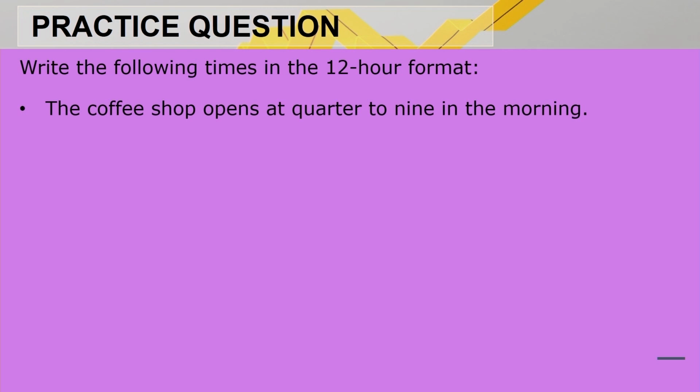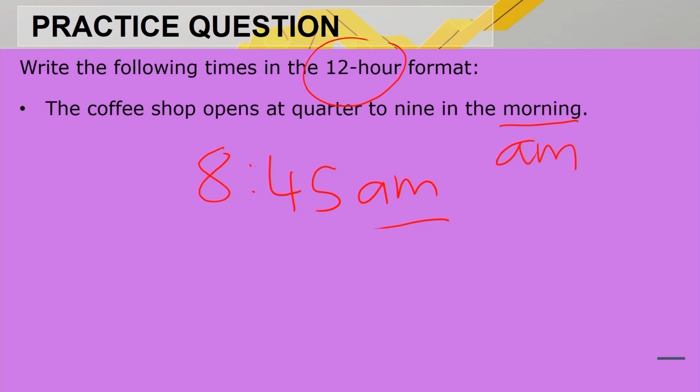Write the following times in the 12-hour format. The coffee shop opens at 8:45 in the morning. Okay, so 8:45, it's going to be 8:45 a.m. Why do we need to put the a.m. now? Because it's 12 hours. We need to say whether it's pre or post or after the afternoon, 12 o'clock. So therefore, it's in the morning. Morning is a.m. and then it's 8:45.